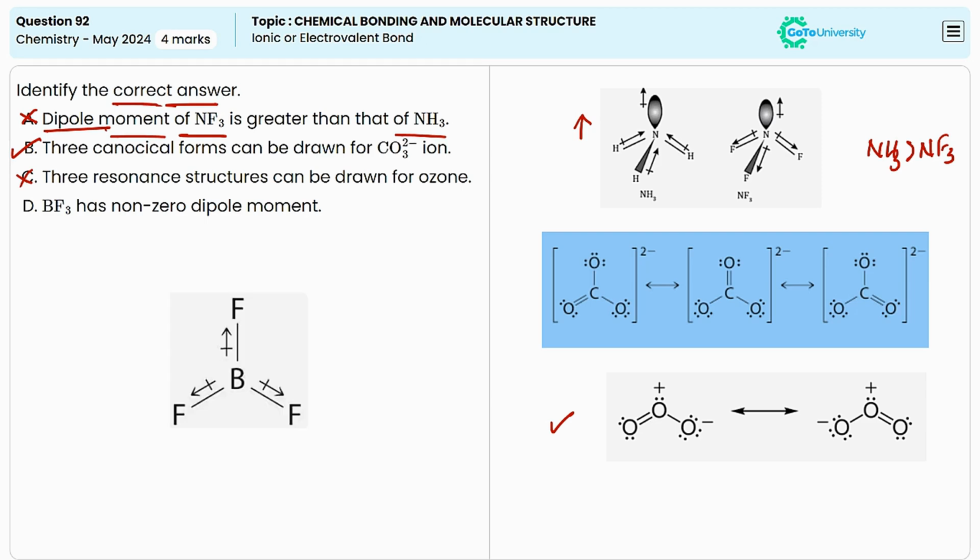BF3 is a trigonal planar molecule and fluorine is more electronegative than boron. So here the electron density is moving from boron to fluorine and they are all in a symmetric arrangement. So we can say the overall dipole moment will be 0. So this is a non-polar molecule. Hence option D is also an incorrect statement. So the correct statement is option B. So that is the correct answer.